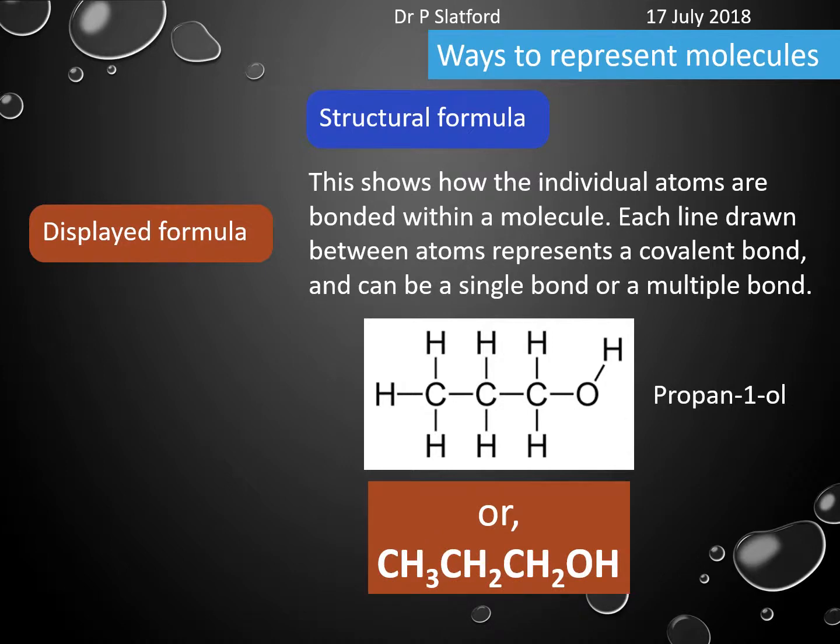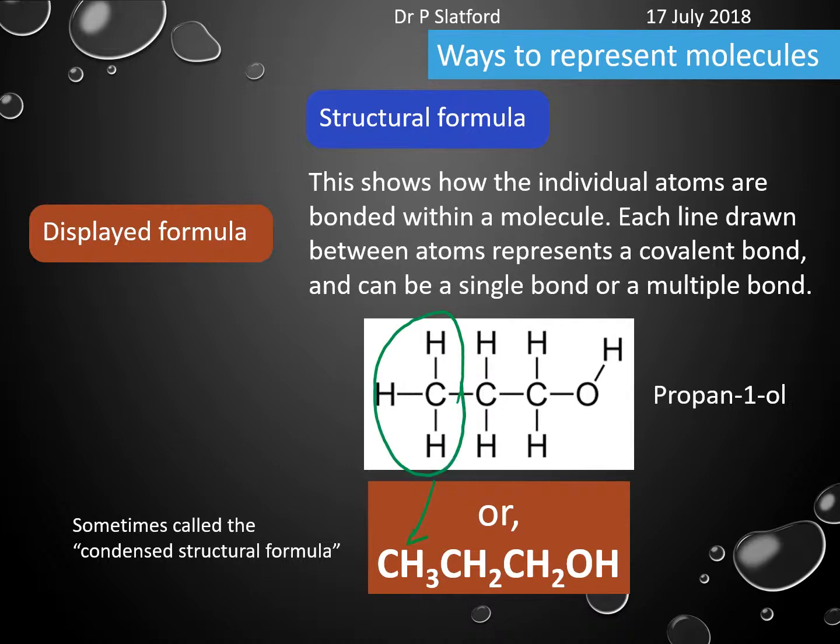There's also a slightly condensed form of this, where we take each portion of our carbon backbone and we condense it down. So this CH3 unit becomes just a CH3. We have a CH2 next, which becomes this CH2. There's another CH2 here, which becomes there, and then we've got our OH, which goes at the end separately, and that tells us the logical order from left to right of how it is arranged.